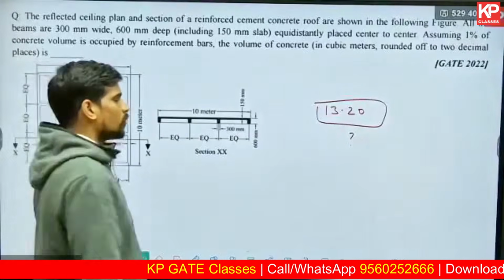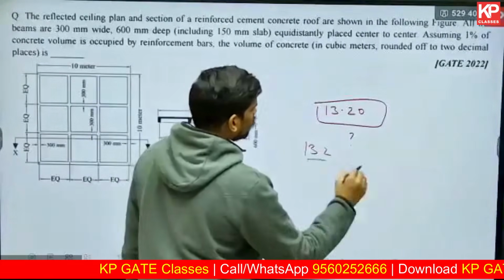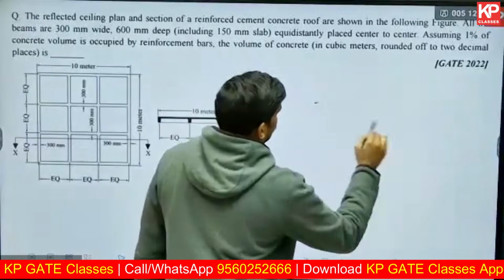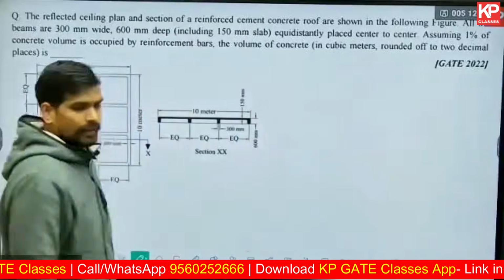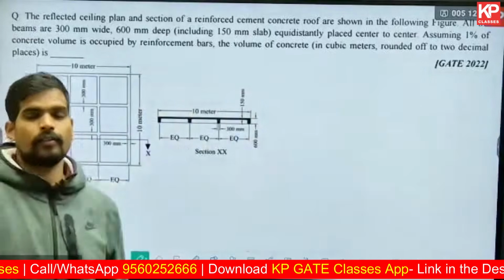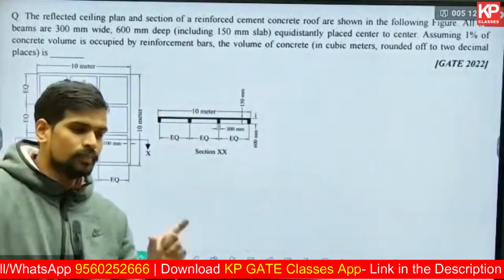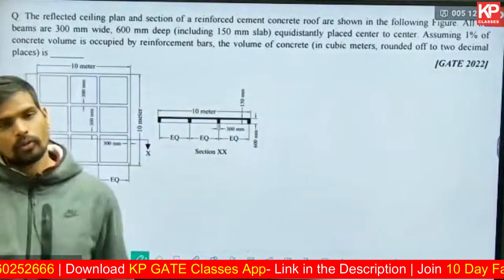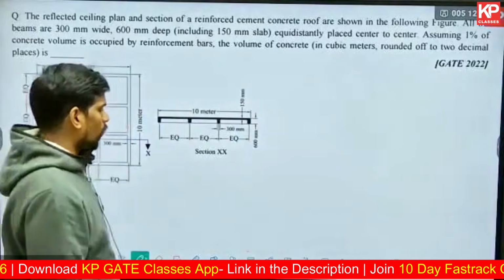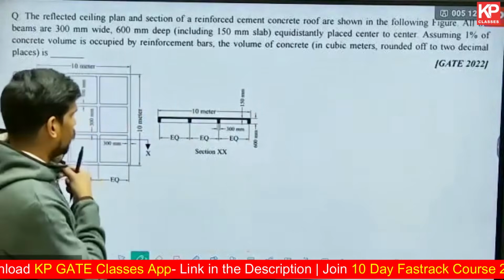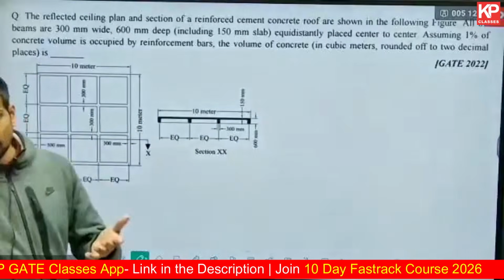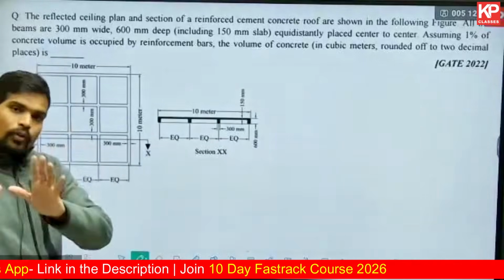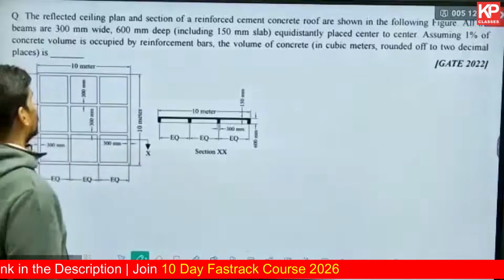Don't worry. That's not an issue. Even if you type 13.2, you will get your marks. That's actually a standard, which they generally write rounded off to two decimal places. 13.2 should be fine enough. That's not an issue at all. And again, you can try typing 13.20 also. In simple terms, if you type 13.2, you will not lose your marks for sure.